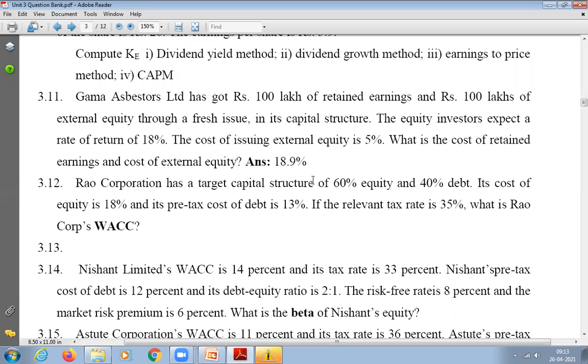That means we will calculate the weight based on the capital they have, and then we will calculate the weighted average cost of capital, so that the company will know the weighted average cost of the entire capital the company has borrowed, either through preference share or equity or debt. Here he has given us the capital structure percentage, the ratio. So how much is equity, how much is debt?